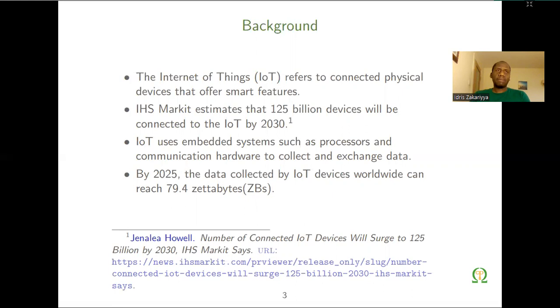By 2030, the number of devices connected on IoT has been projected to reach about 125 billion. This is a very huge number. We have more devices connected to the internet, and this shows the importance of IoT and the fascinating capability of IoT devices.